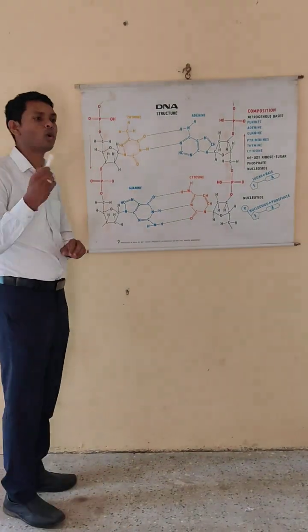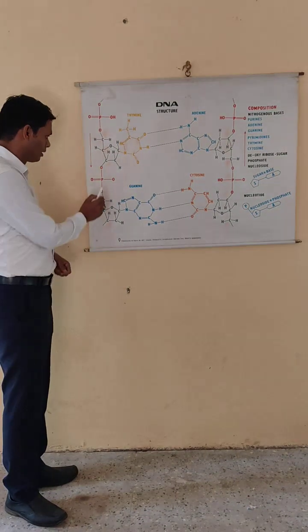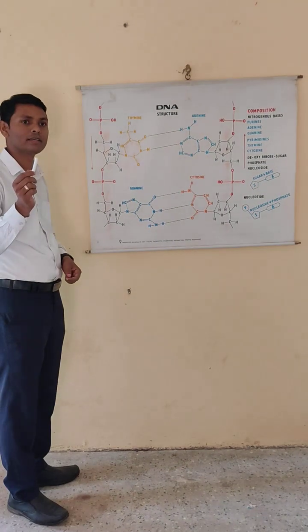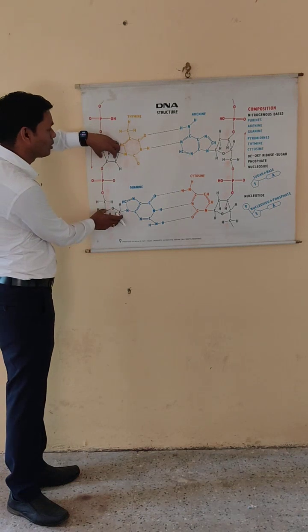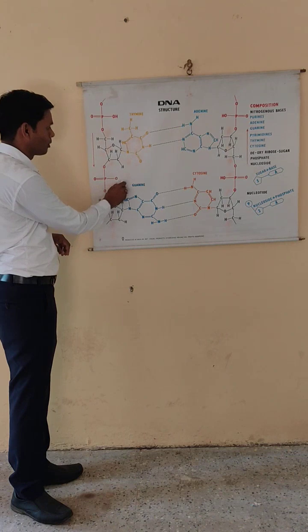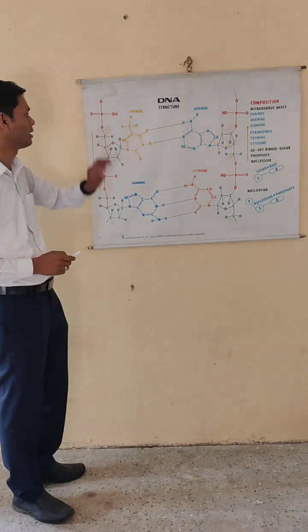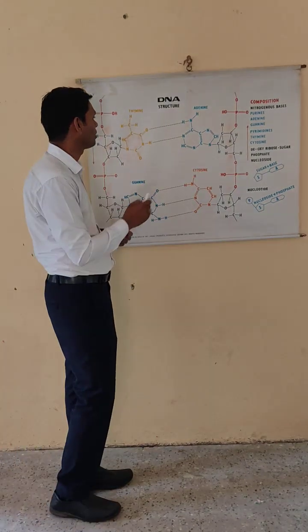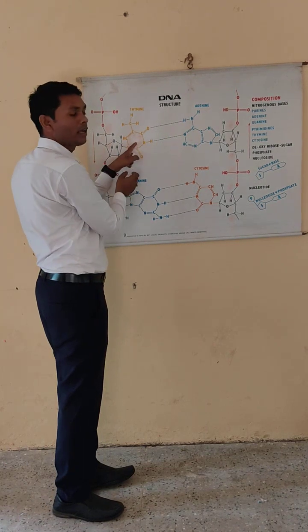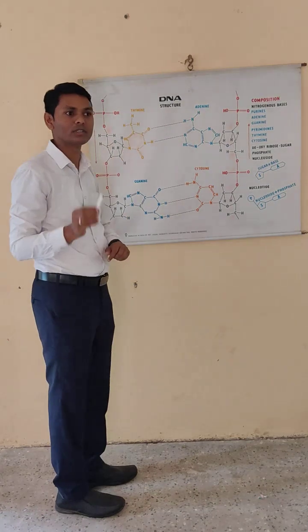And three types of bonds are present. Number one is the glycosidic bond. This glycosidic bond helps in the attachment of two sugars. These two sugars are attached by the bond called the glycosidic bond. The second bond is the hydrogen bond, which is present between two nucleotides. This is one nucleotide and this is the second nucleotide. These two nucleotides are joined by the hydrogen bond.